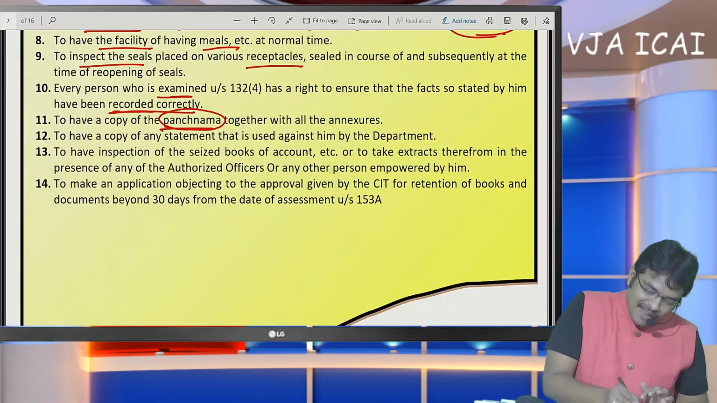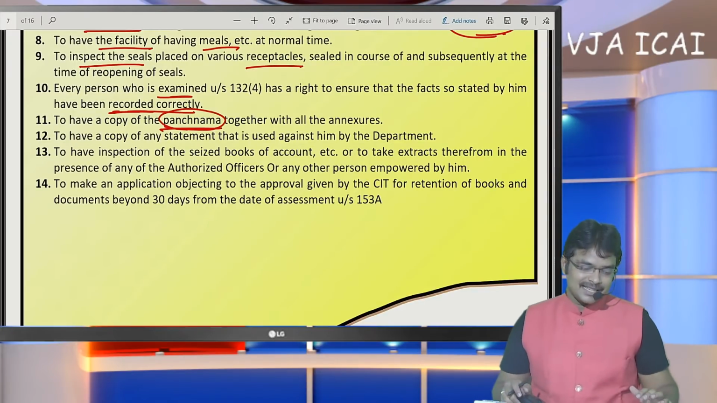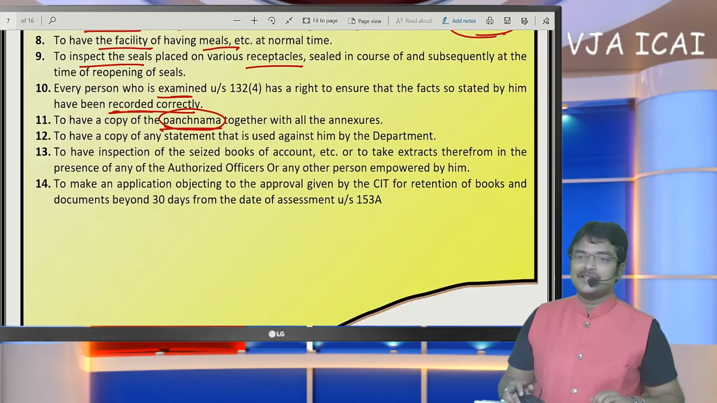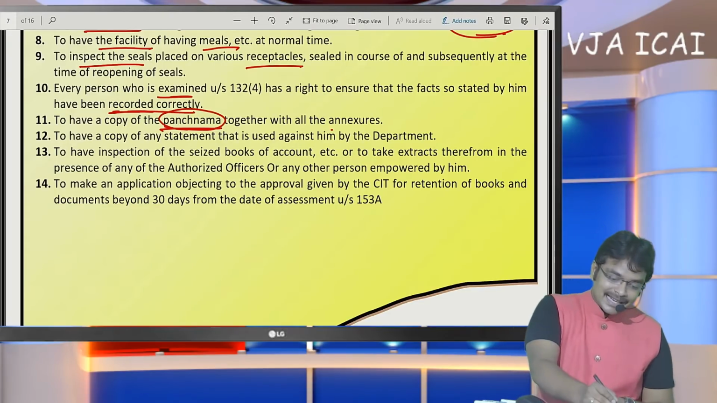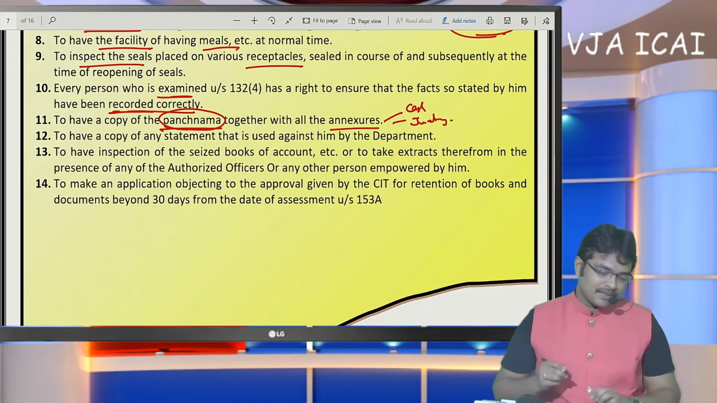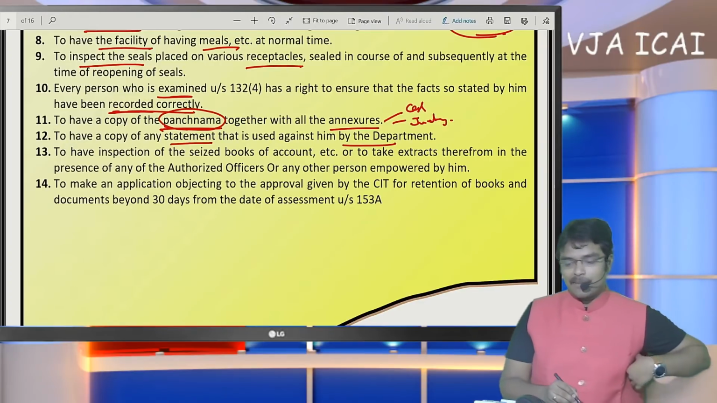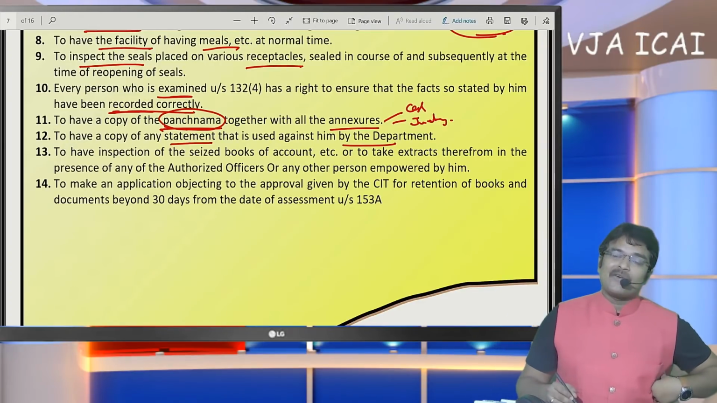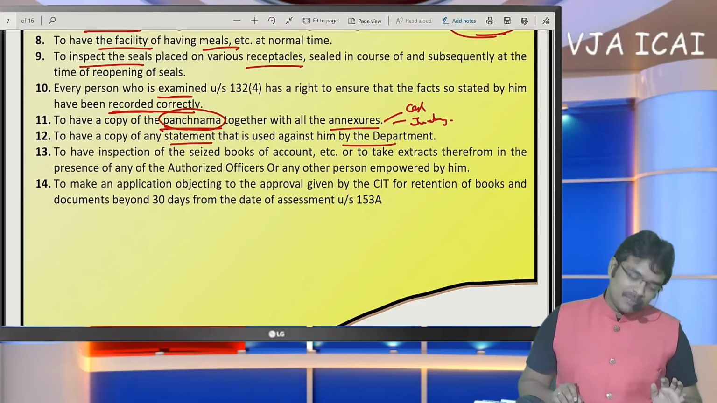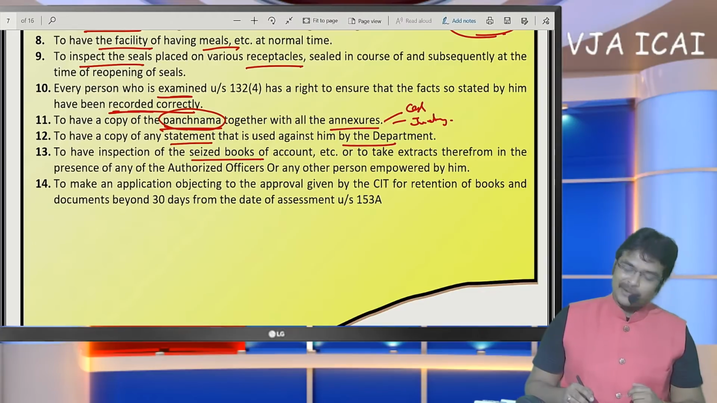to have a copy of Panchnama, which is nothing but the list of things that were seized. That Panchnama copy should also be obtained along with annexures. Now we have discussed the annexure regarding cash inventory. They have to be compulsorily executed. And to have a copy of any statement that is used against him by the department. So they can obtain a copy of the search warrant, and they can obtain the copy of the seized books of accounts.